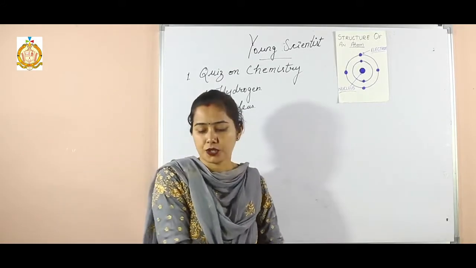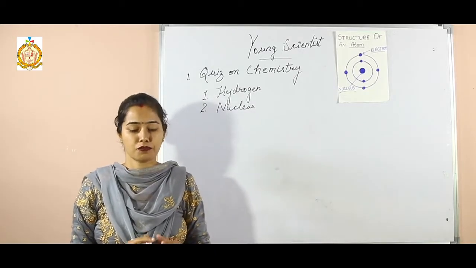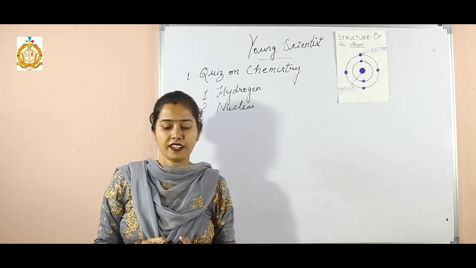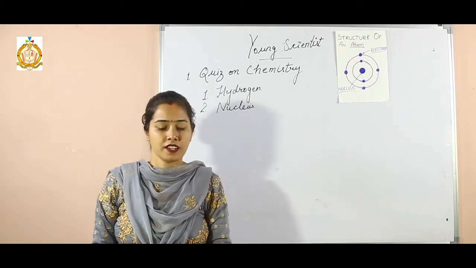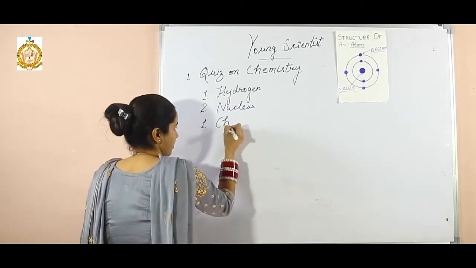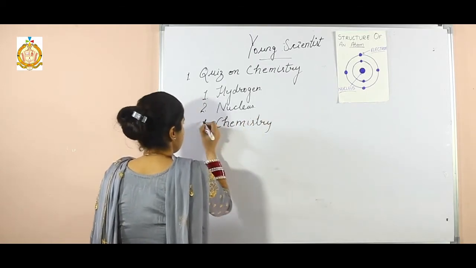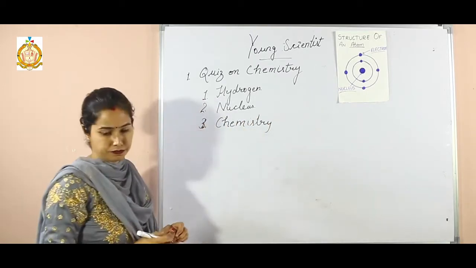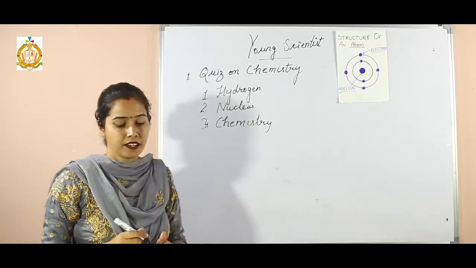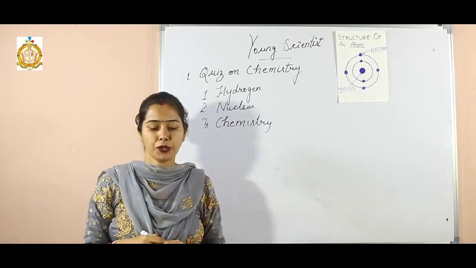Now the next question is, in which field was the scientist Ernest Rutherford awarded the Nobel Prize? So he was a scientist of chemistry. So the answer, that is chemistry. This is the fourth answer. Now fifth question is, what is the chemical symbol for gold?